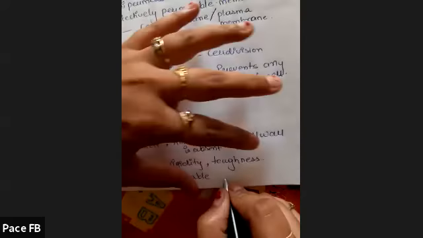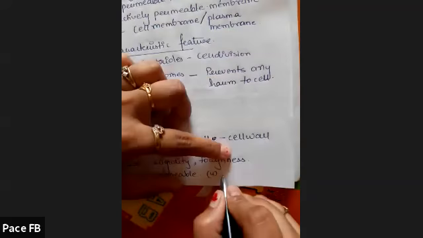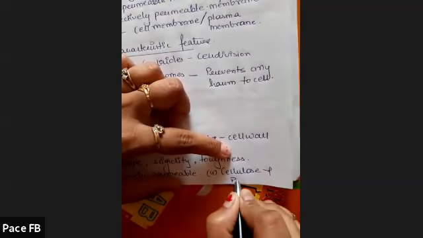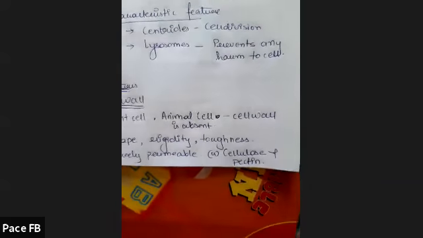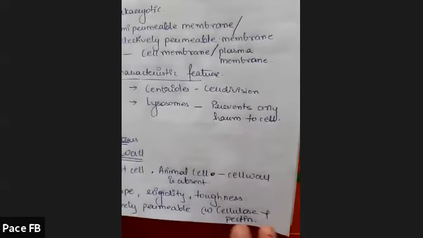Fourth point, the cell wall is made up of cellulose and pectin. The content of the cell wall is cellulose and pectin. Fine, cell wall. Next, we move on to cell membrane.